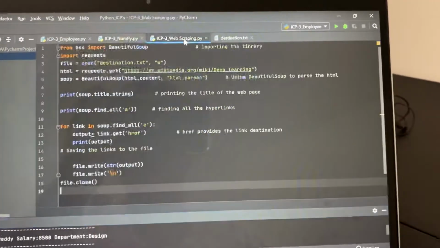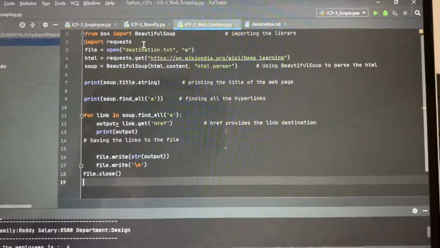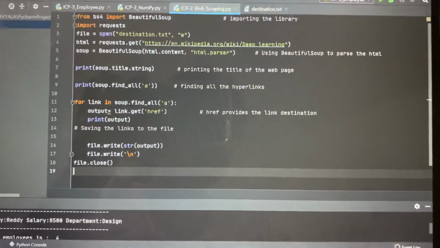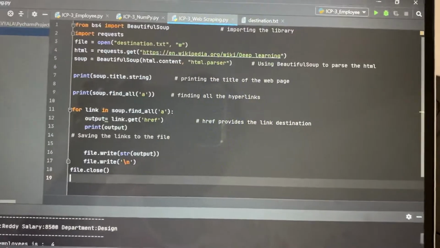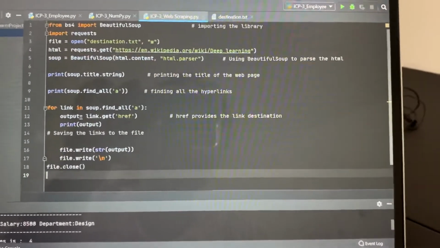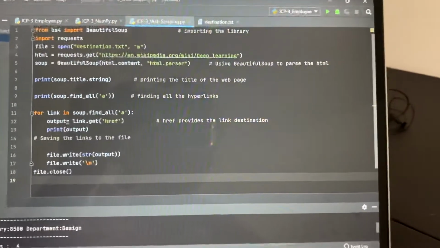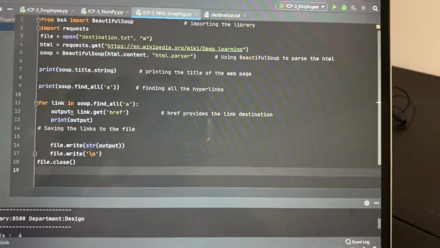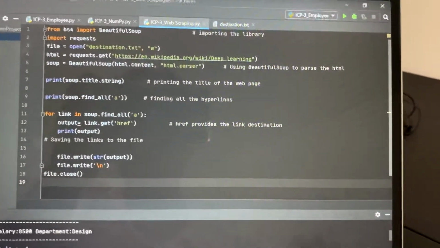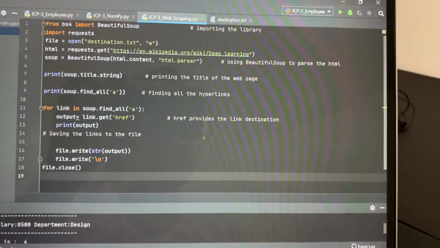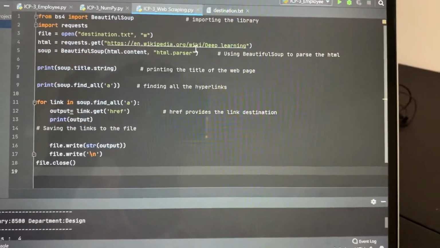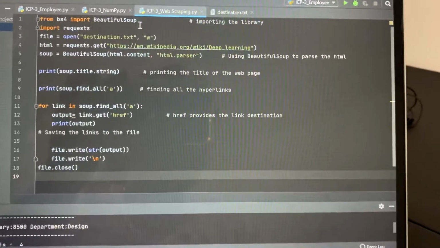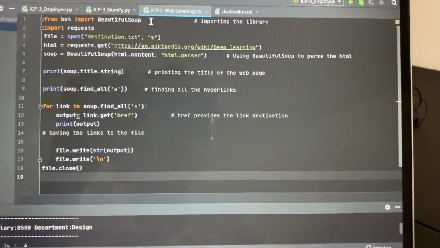Here is the web scraping program. Web scraping is a computer software technique which is used for extracting information from websites. It usually takes the URLs to scrape the data. It helps to transform the unstructured data on websites, like the HTML format, into structured data. In order to parse the data from this website, we are using the Beautiful Soup library. This library is used for extracting data from HTML and XML files.